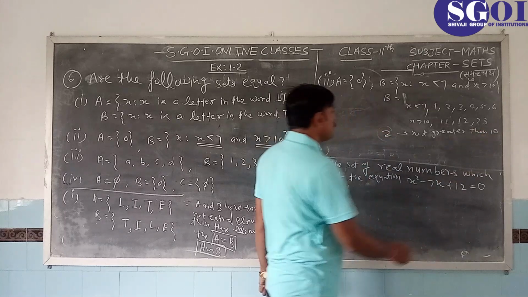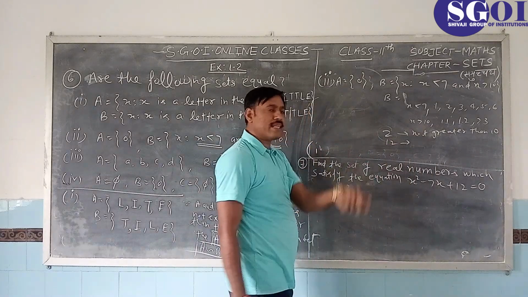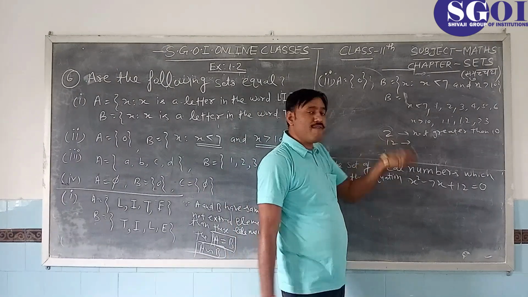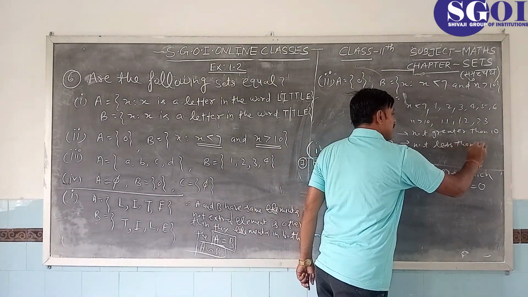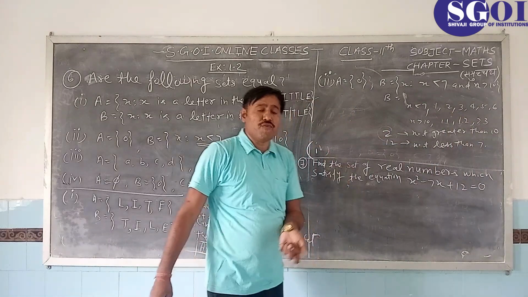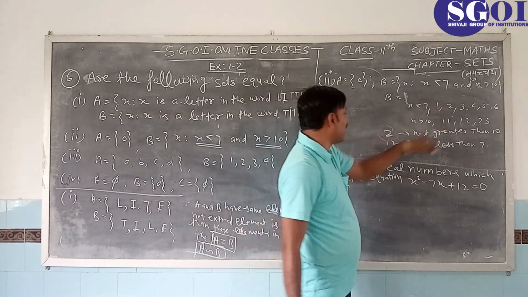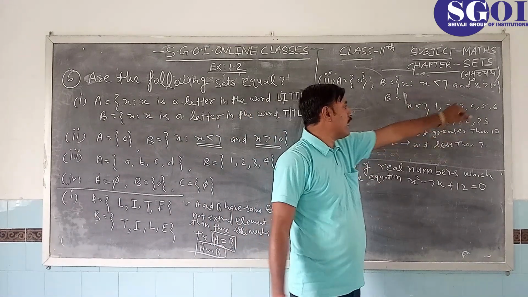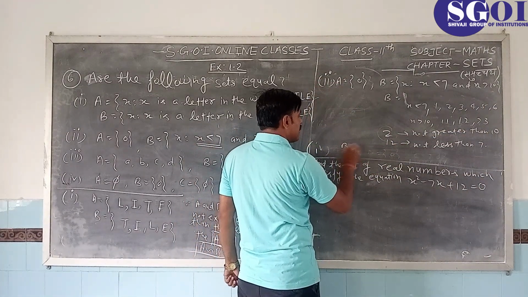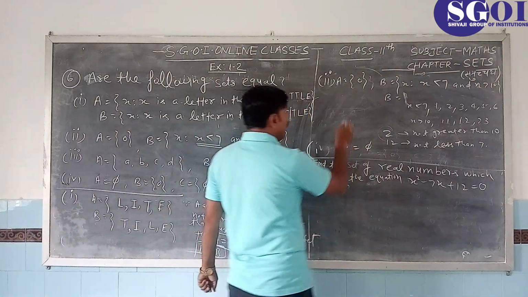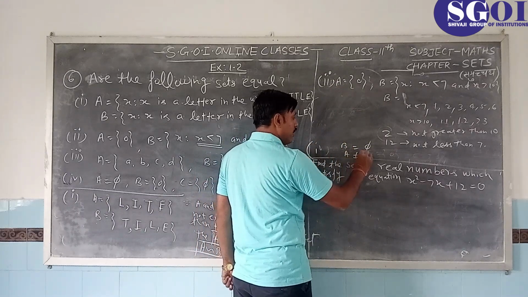Now students, let us take 12. 12 is greater than 10, of course, but 12 is not less than 7. So there is no element which satisfies both the properties, less than 7 and greater than 10. So the set B is the empty set. So A and B, you can see, are not equal. So A and B are not equal.